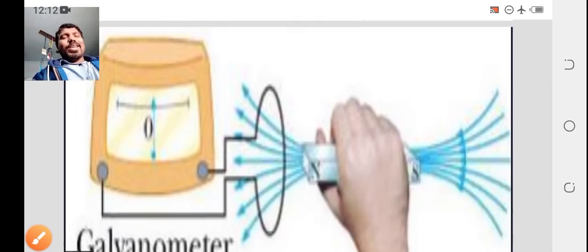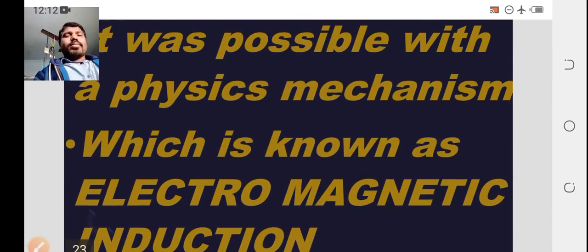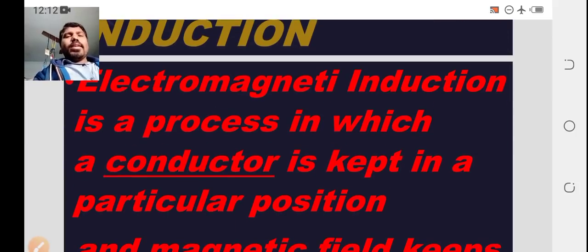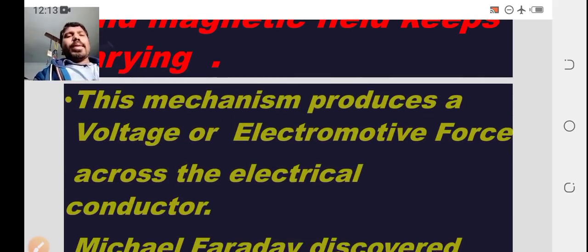Electromagnetic induction is a process in which a conductor is kept in a particular position and the magnetic field keeps varying. This mechanism produces voltage or electromotive force across the electrical conductor.